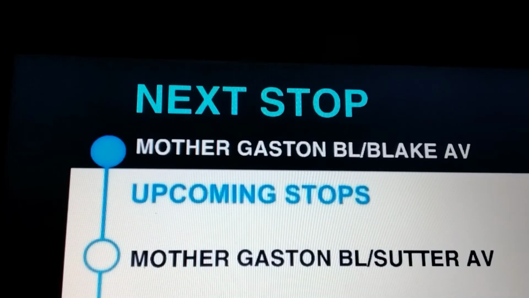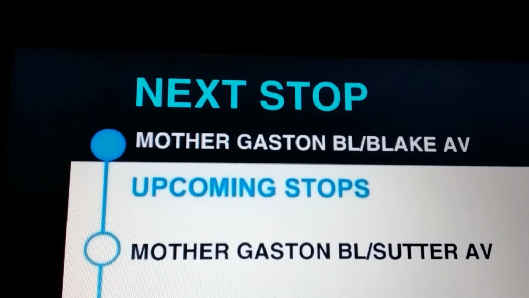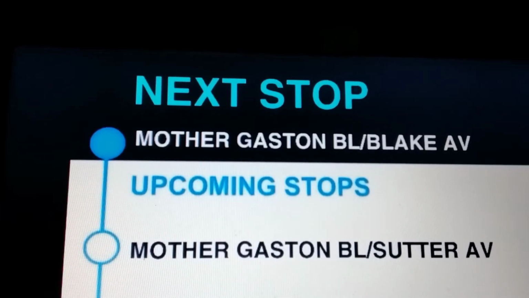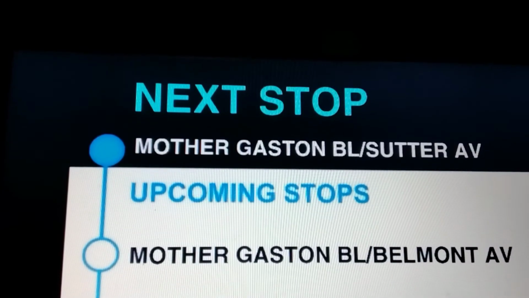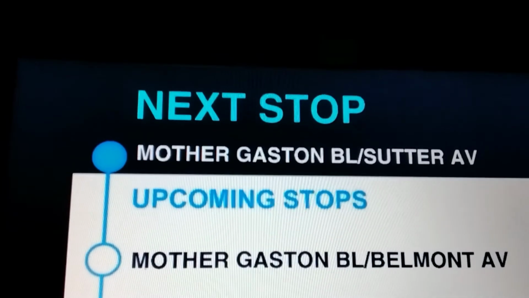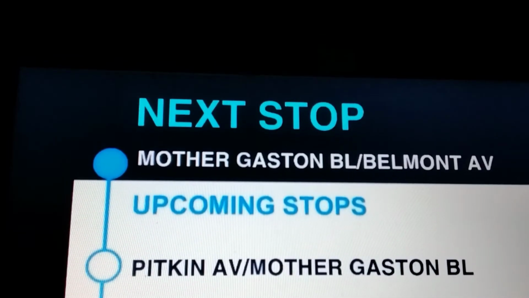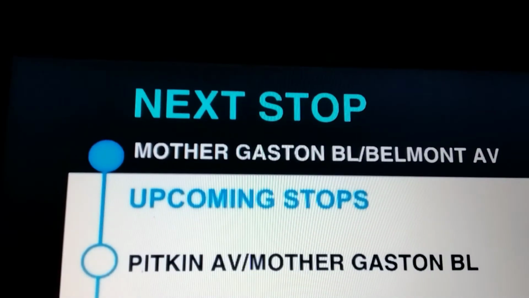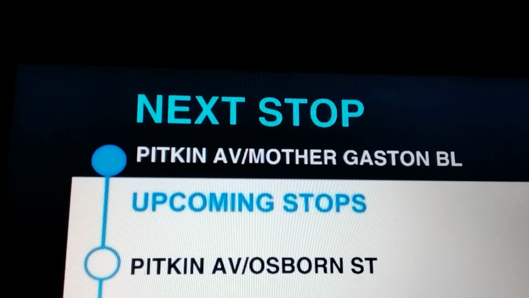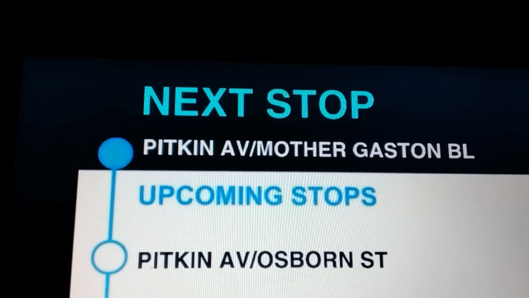Next stop, Mother Gaston Boulevard and Blake Avenue. This stop is Mother Gaston Boulevard and Blake Avenue. Next stop, Mother Gaston Boulevard and Sutter Avenue. This stop is Mother Gaston Boulevard and Sutter Avenue. Next stop, Mother Gaston Boulevard and Belmont Avenue. This stop is Mother Gaston Boulevard and Belmont Avenue. Next stop, Pitkin Avenue and Mother Gaston Boulevard. This stop is Pitkin Avenue and Mother Gaston Boulevard.